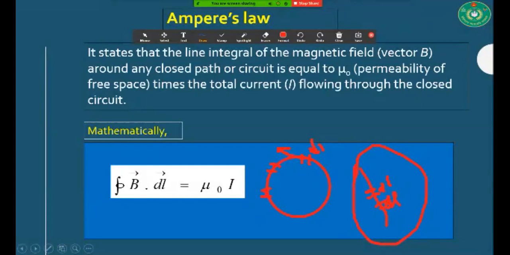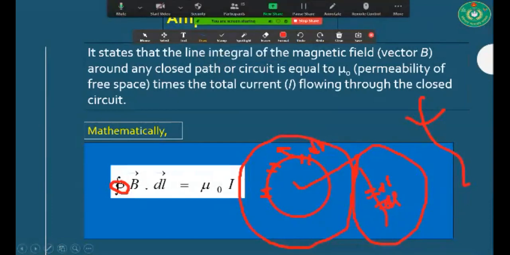But here a closed sign is used, that is, this is the line integral for this closed path. And this is not a closed path, that's why we only say line integral here. For this you have to say this is the line integral of a closed path. Okay, let's see.